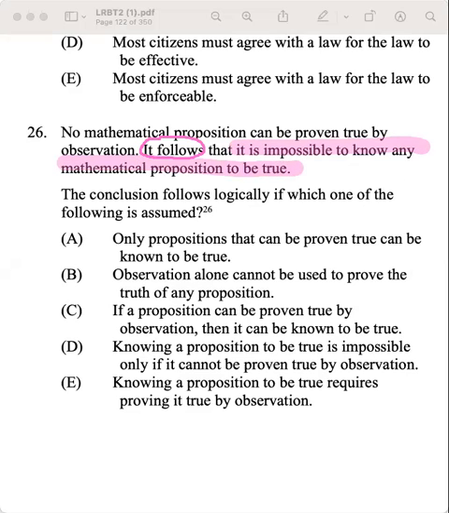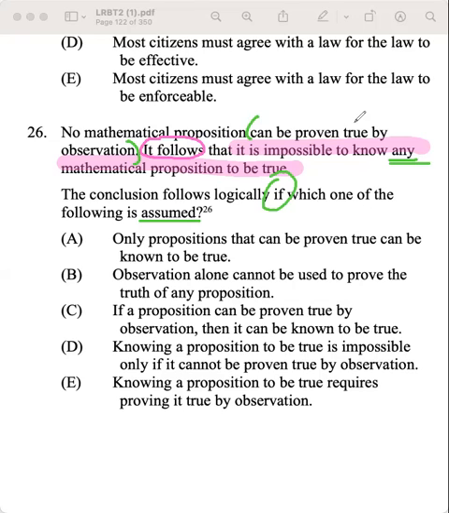And then our support for that is just the first sentence, obviously, and it says no mathematical proposition can be proven true by observation. So since none of them can be proven true by observation, we're then trying to make this jump that it's impossible to know any proposition to be true. Well, this is a sufficient assumption question. So I need to somehow close this gap between the fact that none can be proven by observation and that it's impossible to prove any.